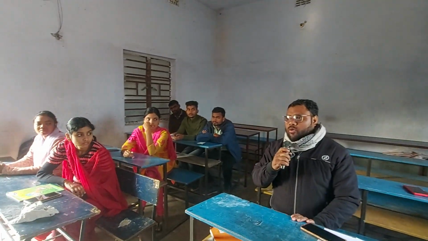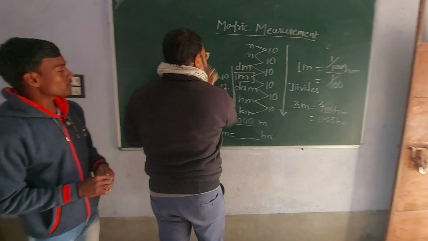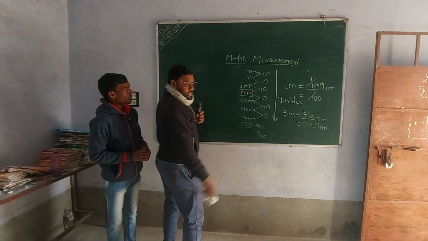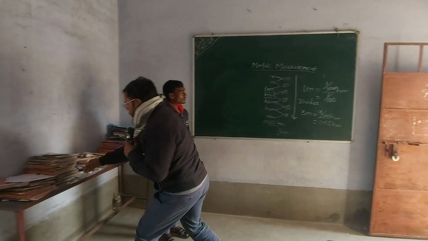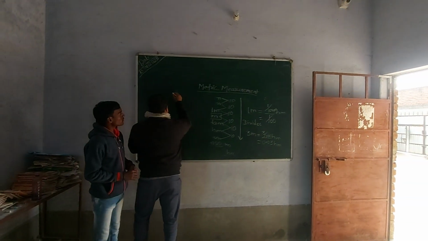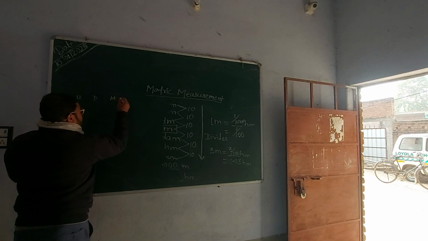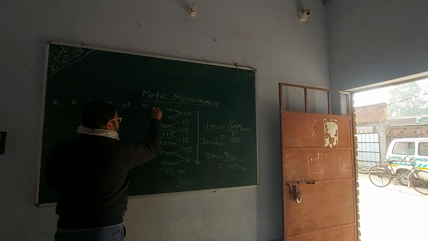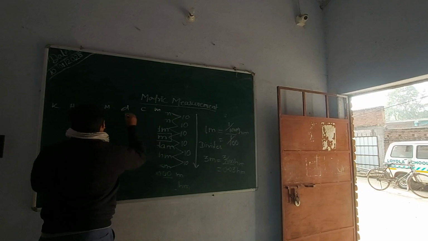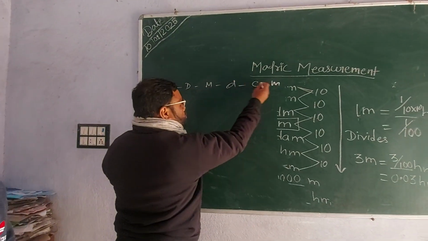There are so many things I have to say about this topic. Since I have taught this topic many times, the first thing I want to show you is on the board itself: the representation. What I told you was this: King Henry died, mother did not cry much. This is the way we generally remember the levels.